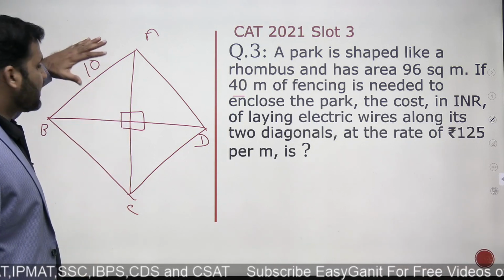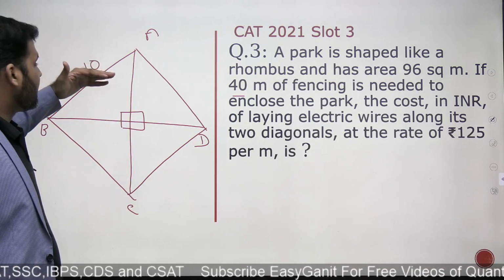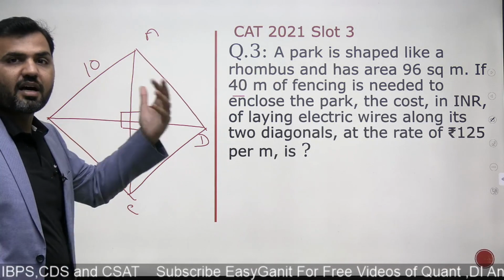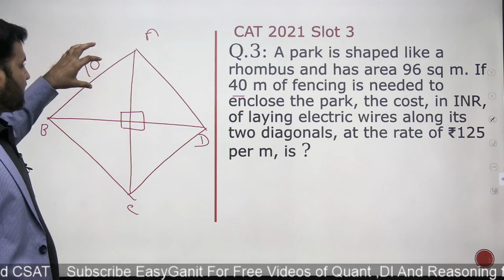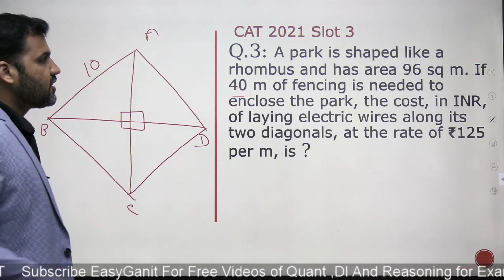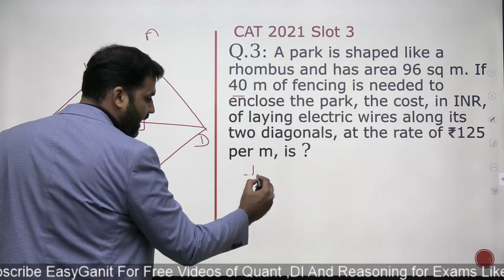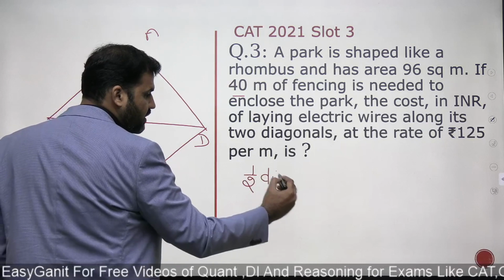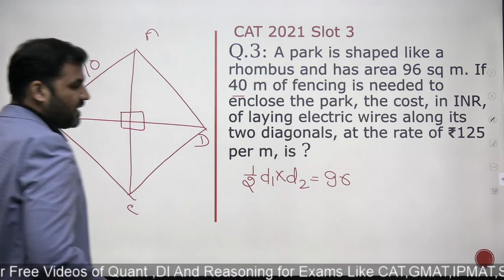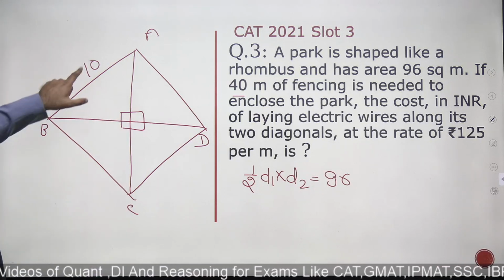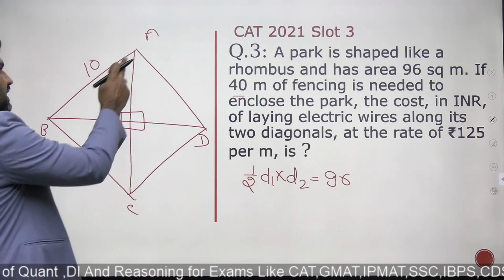Now side is 10, I told you that in CAT, there is no point in thinking beyond the triplet. If this is 10 and we know that area is 96, area of the rhombus is half into D1 into D2. That is given to me as 96. Just give it a try with the triplet. If I say this is 10, this angle is 90 degrees.